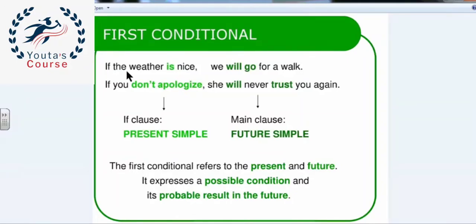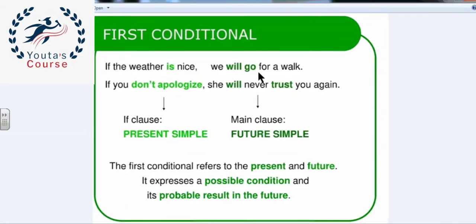Let's look at this sentence in front of us. If the weather is nice, comma, we will go for a walk. Here the verb is in the present simple, and here we use will plus the bare infinitive verb, go. So again, the if clause is in the present simple, and the main clause here is in the future simple using will.